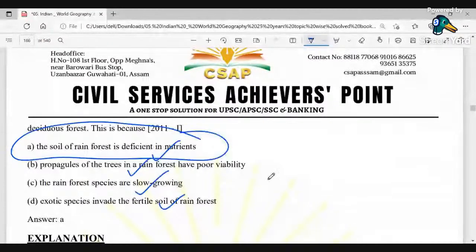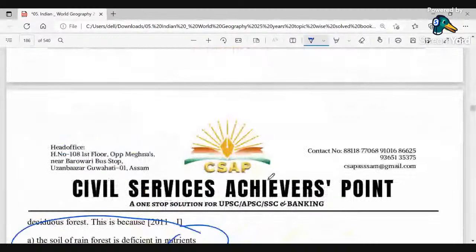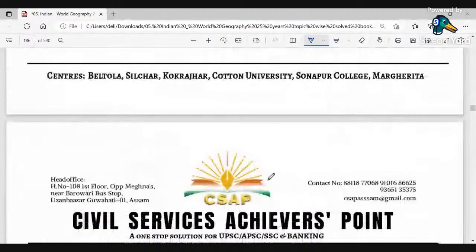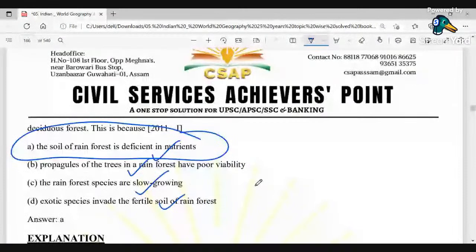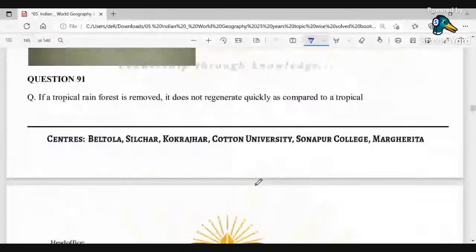Obviously, the rains leach the soil within the respective area of the forest, and because of this leaching, the soil found in the rainforest is deficient in nutrients. So that is the correct option for the question number 91, which asks why a tropical rainforest, when removed, does not regenerate quickly compared to a tropical deciduous forest. So what is the respective cause? Here the cause is the first option. Okay, moving to the next one.